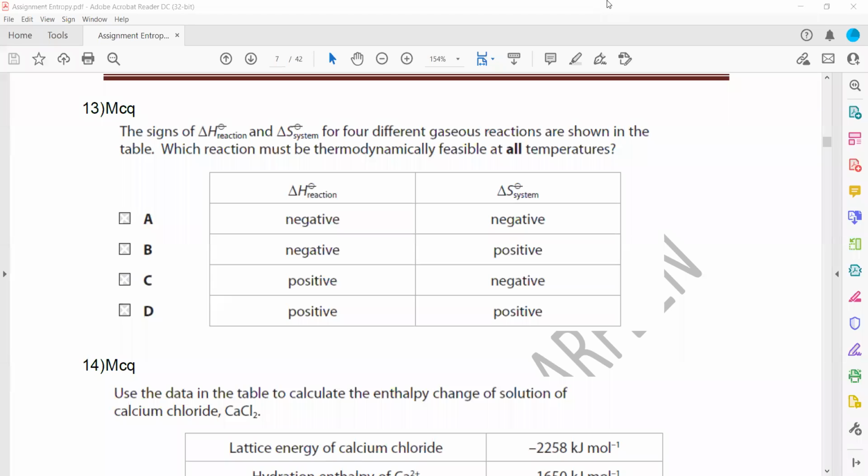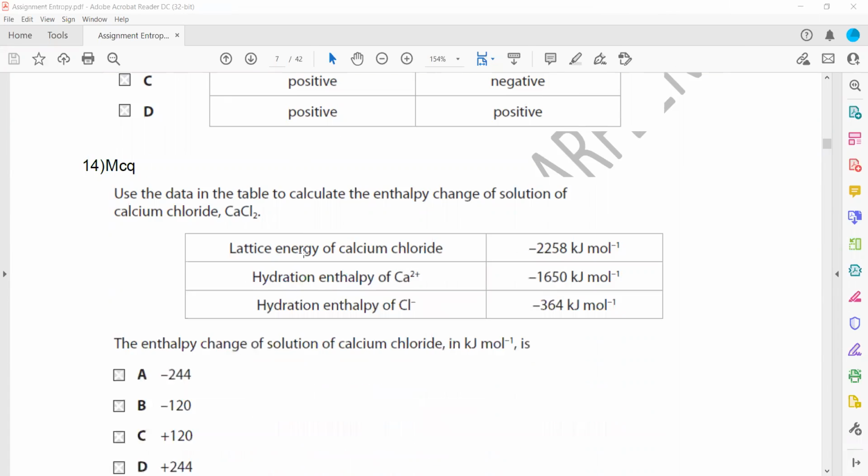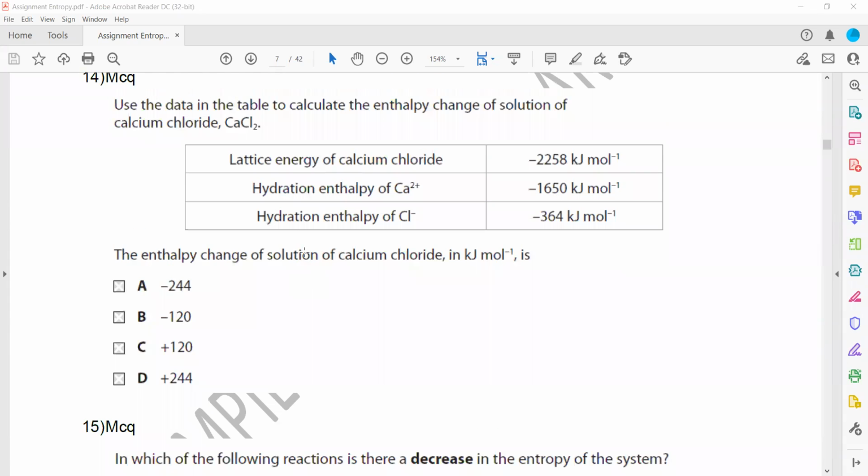In the same way, if you have helium mixed with neon, helium and neon are inert gases, so at any temperature they won't react. So it is thermodynamically not feasible. So the term thermodynamically feasible means whether the reaction can occur or not. If it can occur, we say thermodynamically feasible. If it cannot, we say it is not feasible. Is it clear?